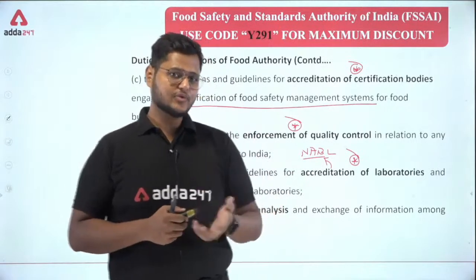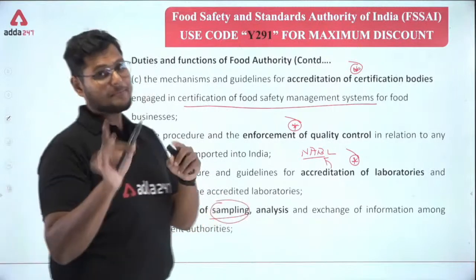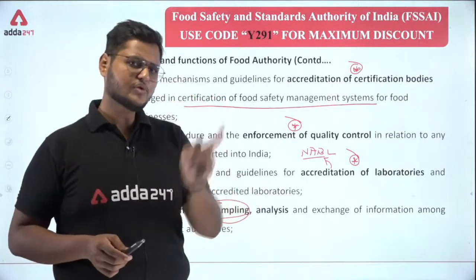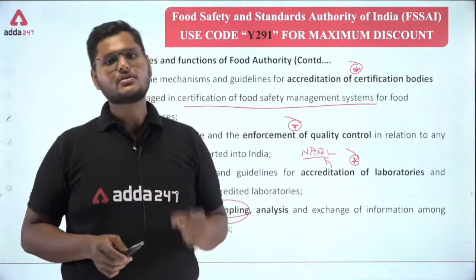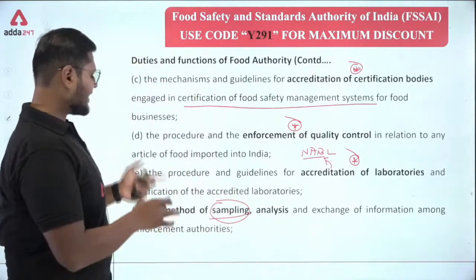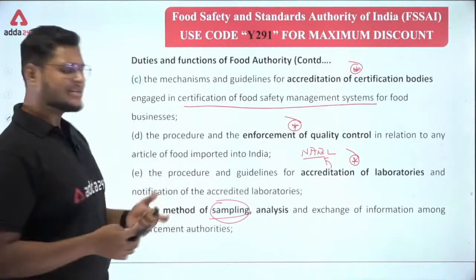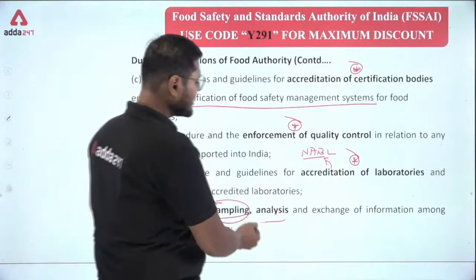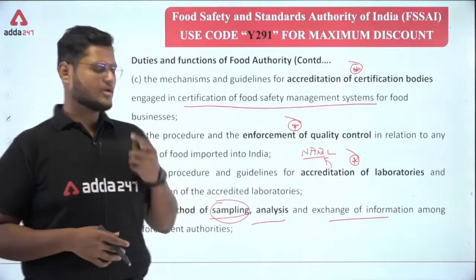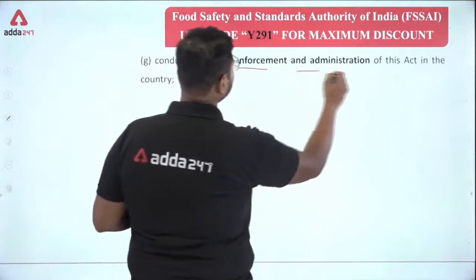Now these foods should be sampled. Sampling means, if you get a feeling that there is something wrong with this food, or you see something that can lead to food poisoning or unsafety of the food, in those cases sampling should be done because the food needs to be analyzed. So there are certain methods of sampling, analysis and exchange of information among the enforcement authorities. Next, conduct survey of enforcement and administration.